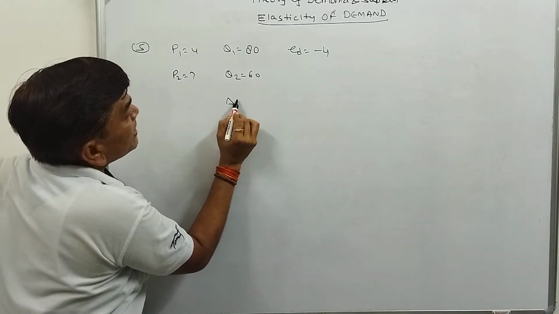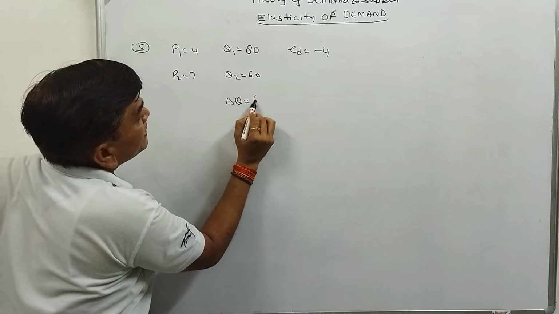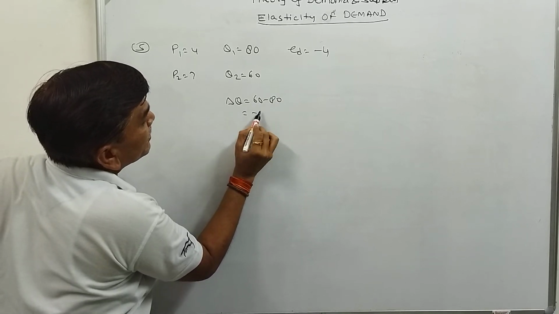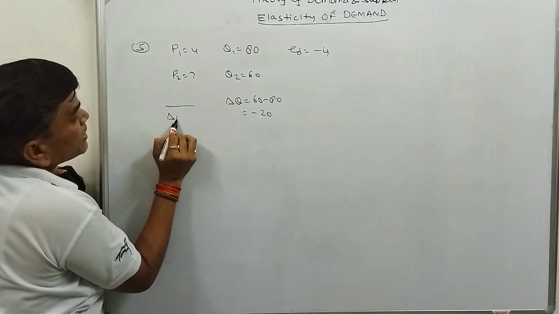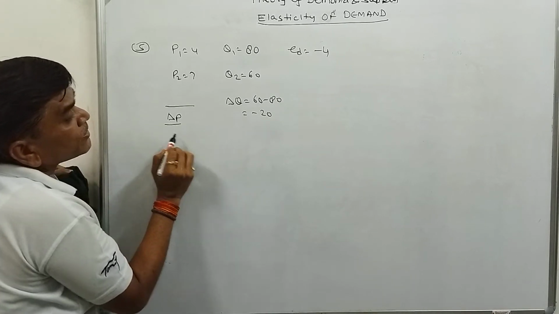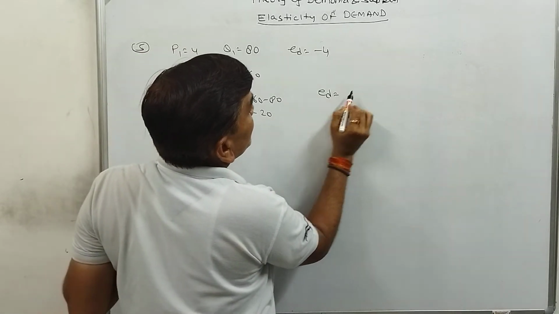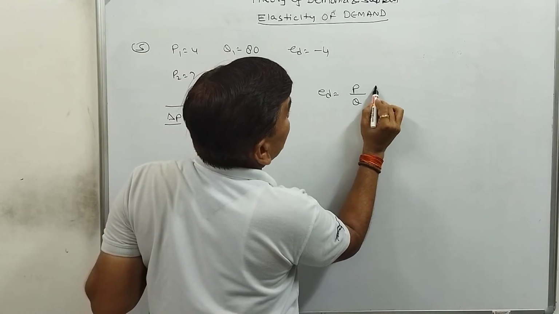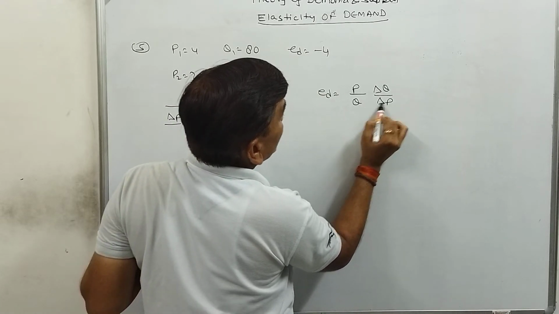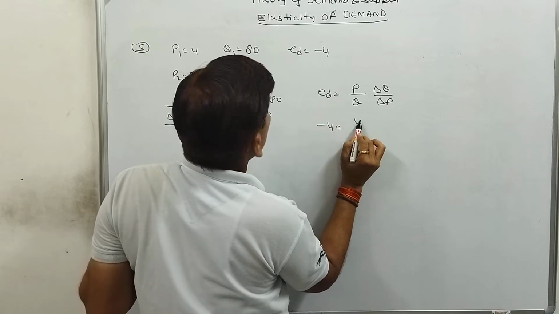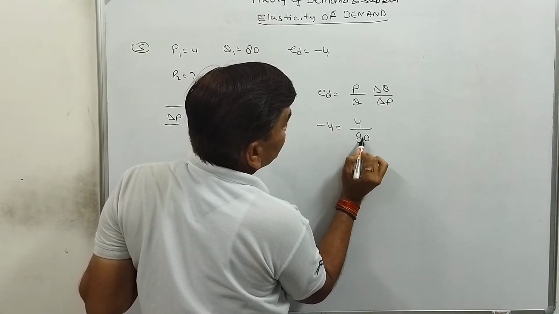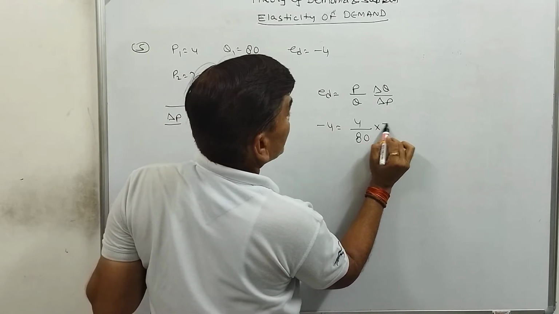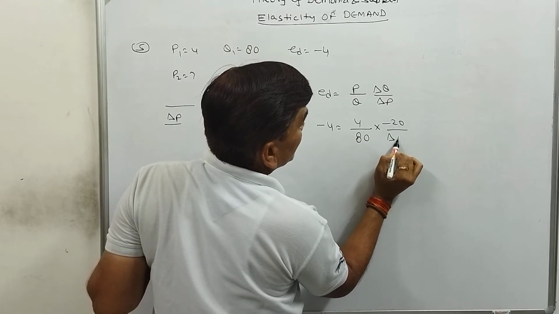So change in quantity, that is 60 minus 80, that is -20. The change in price we will calculate. So elasticity of demand is equal to P upon Q, delta Q upon delta P, that is -4. P is 4, Q is equal to 80, change in quantity is -20. Change in price is not given.